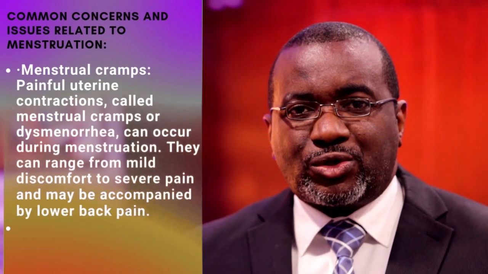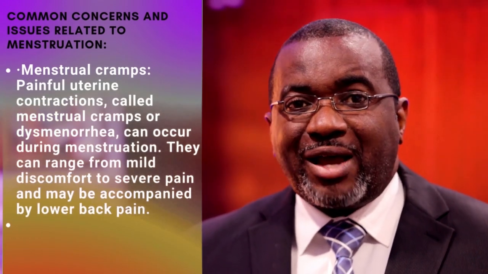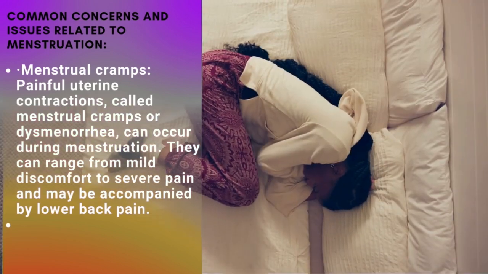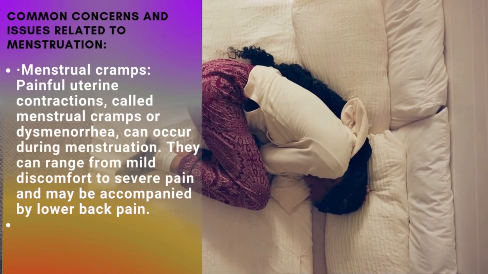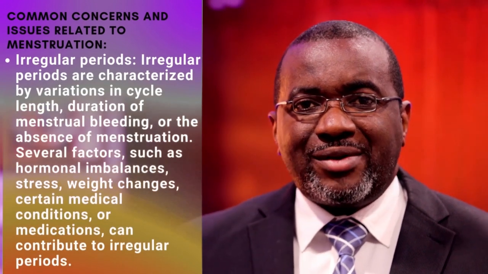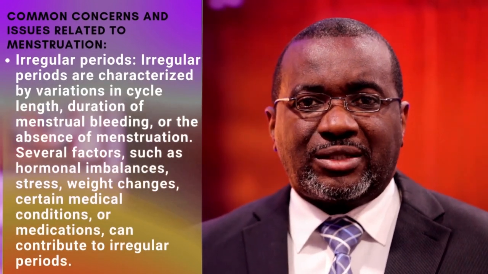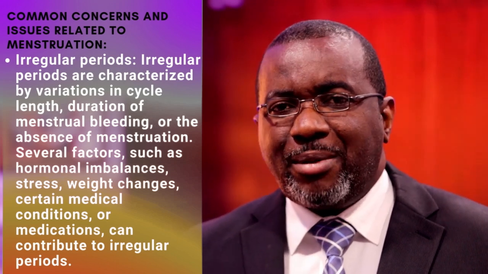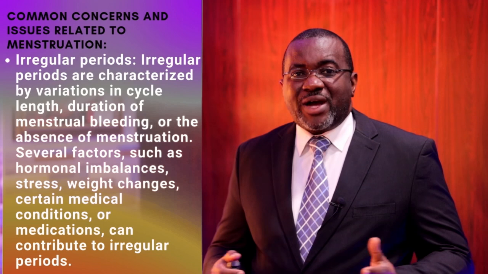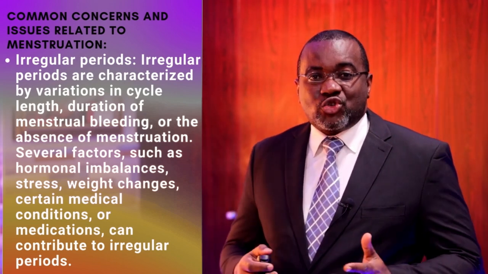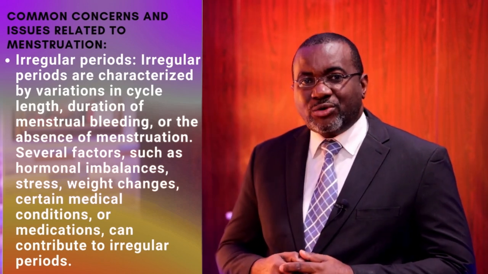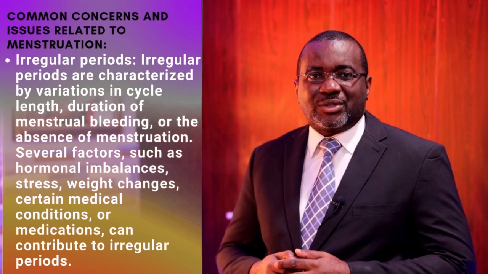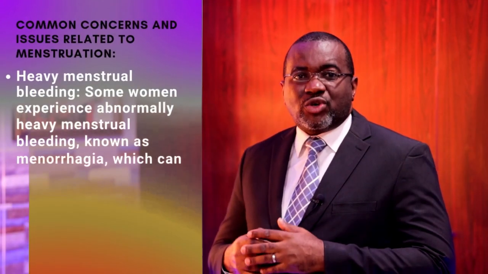Painful uterine contractions called menstrual cramps or dysmenorrhea can also occur during menstruation. They can range from mild discomfort to severe pain and may be accompanied by lower back pain. Clients can also experience irregular periods, which are characterized by variations in cycle length, duration of menstrual bleeding, or the absence of menstruation. Several factors such as hormonal imbalances, stress, weight changes, certain medications, or medical conditions can contribute to irregular periods.